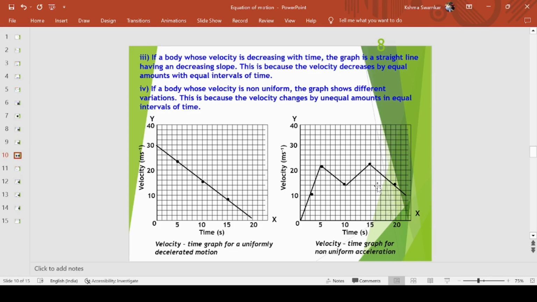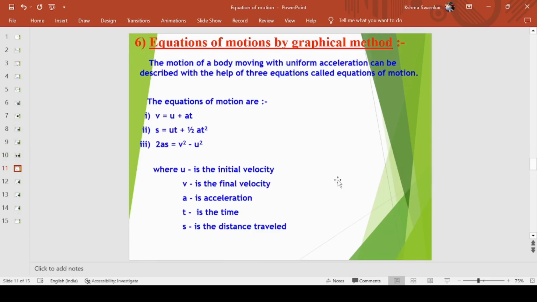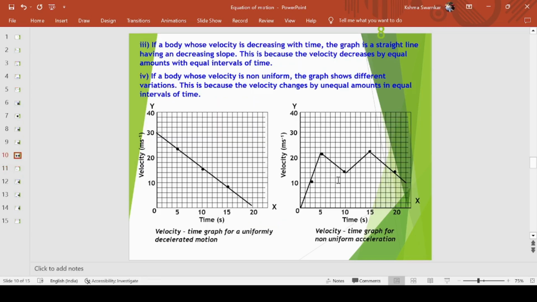It doesn't have any figure, we are not able to find out the figure or areas, right? Now we have the three equations of motion, but equations of motion हम next part में करेंगे क्योंकि वो एक अच्छा खासा topic है। तो हमने अभी तक velocity time graph के पूरे formulas किए हैं.